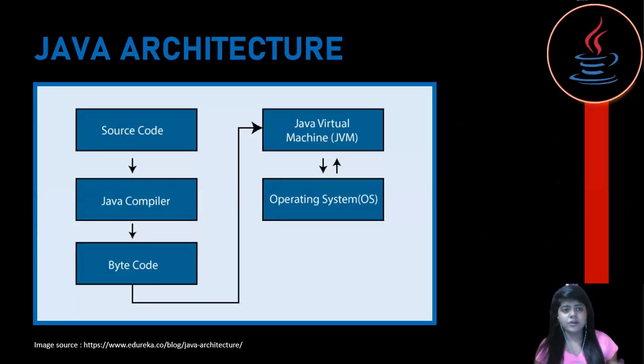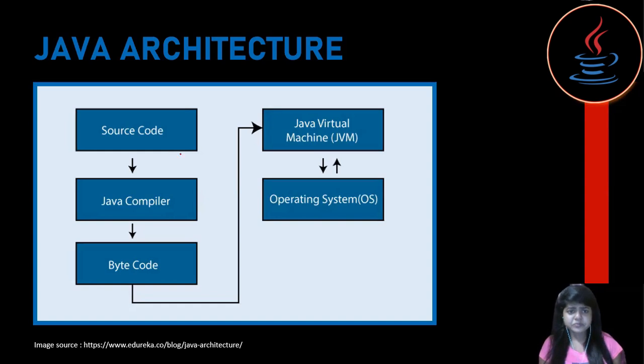Before moving forward with the terms like JVM, JDK and JRE, let us first understand Java architecture. Java architecture is made up of some components, that is JVM, JDK and JRE. Java architecture actually helps us in understanding how our Java code is compiled as well as interpreted. Java is a compiled as well as interpreted language. Why it is, we will understand in this lecture.